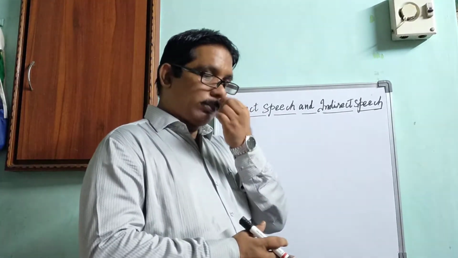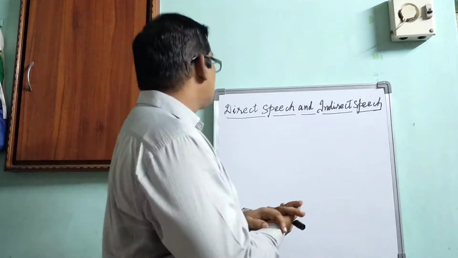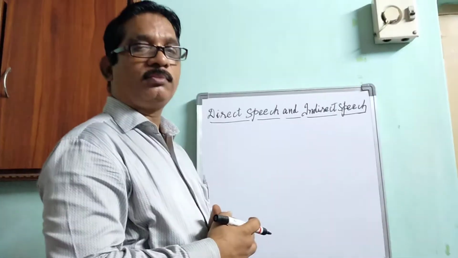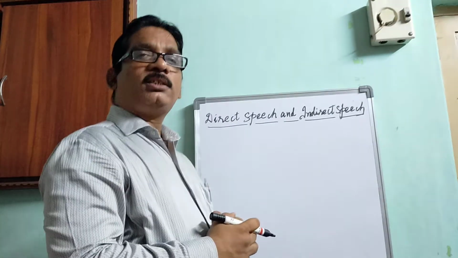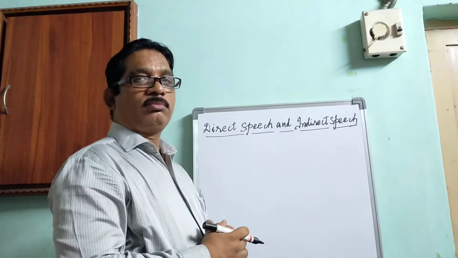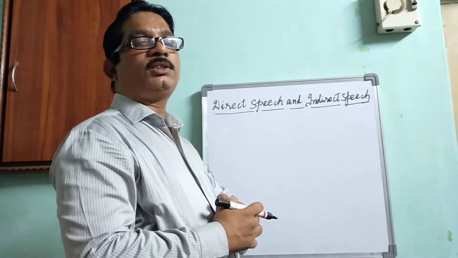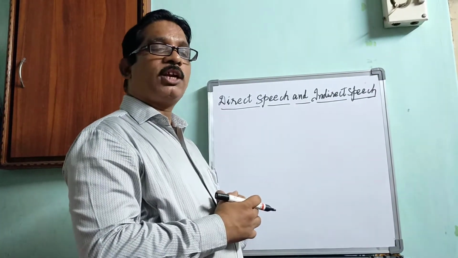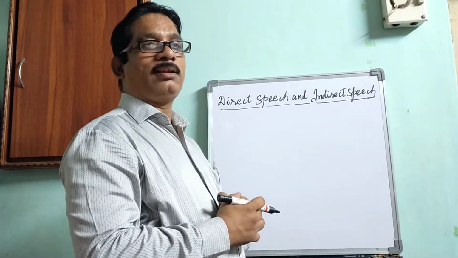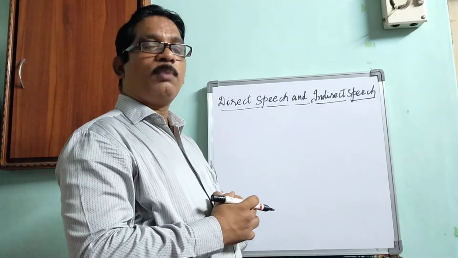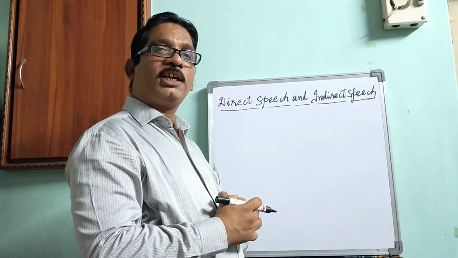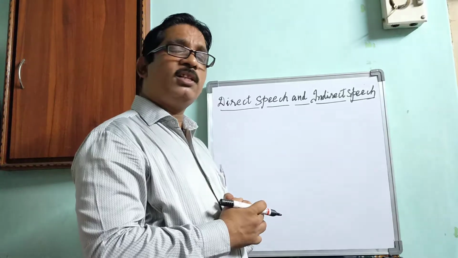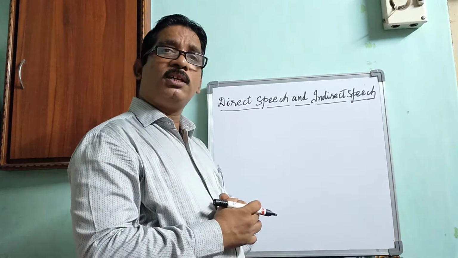I would like to explain the grammar topic, that is direct speech and indirect speech. Let us know what is direct speech. Direct speech is when the first person said to second person exactly about himself or about second person or about third person or about anybody else or anything else.